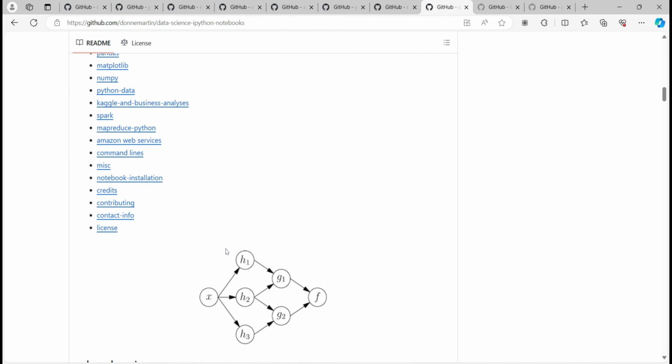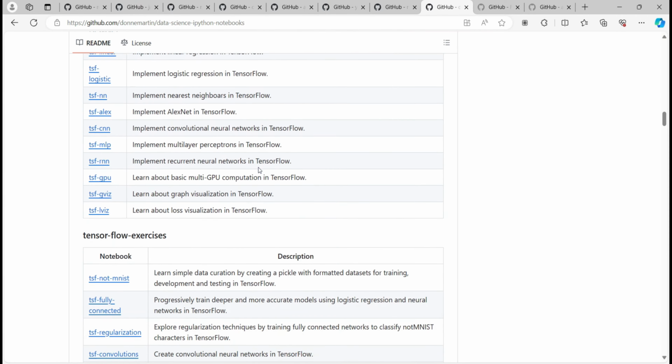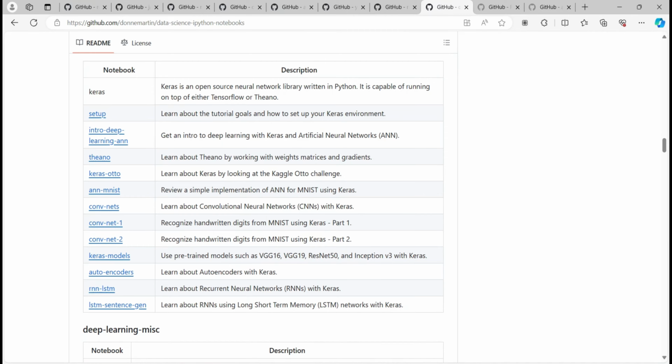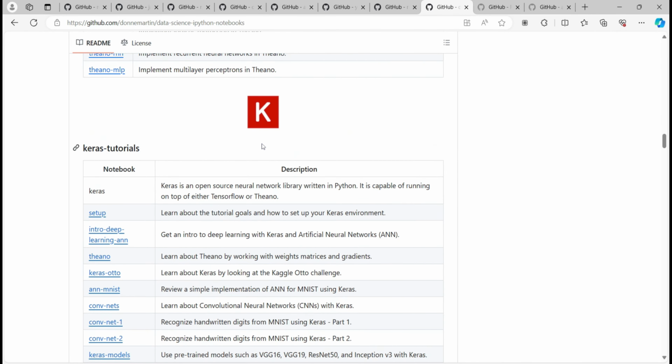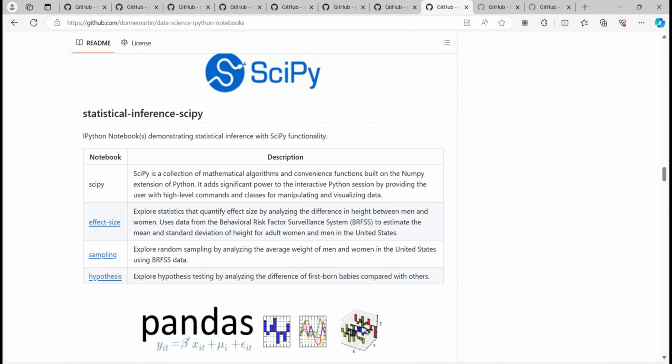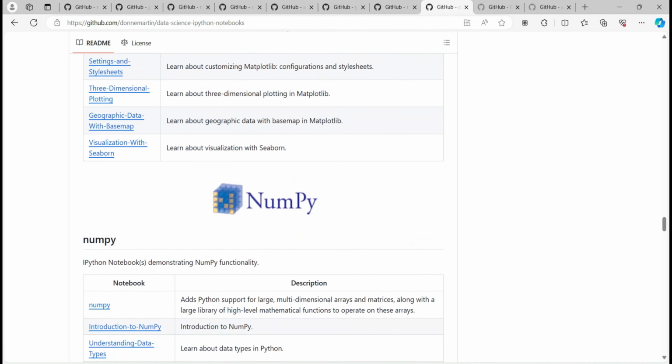They have listed the index also, then deep learning, all those stuff. Okay, TensorFlow tutorials, theory tutorials, Keras tutorials. So these are the things you have to work on in data science, and these are the tutorials you can follow. Scikit-learn, statistical inference, SciPy, pandas, all those things, matplotlib.